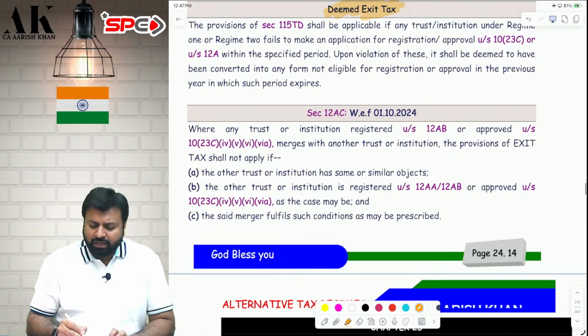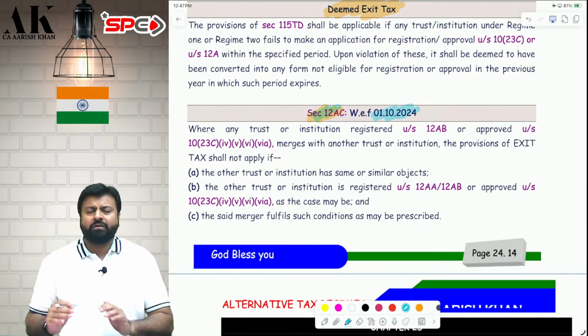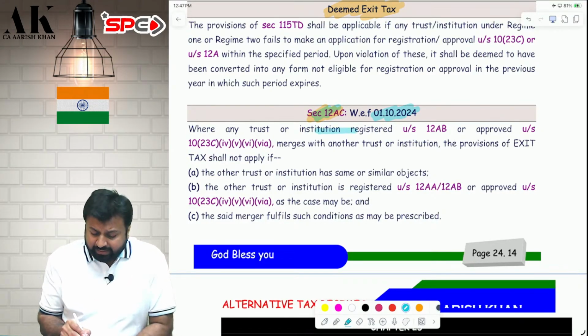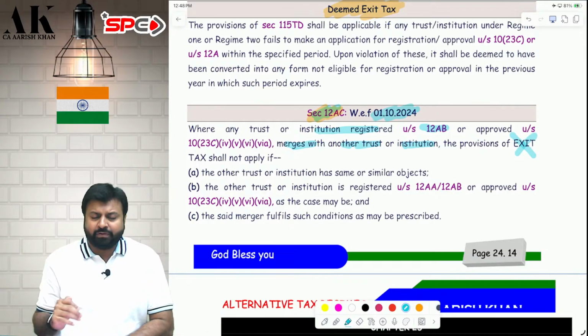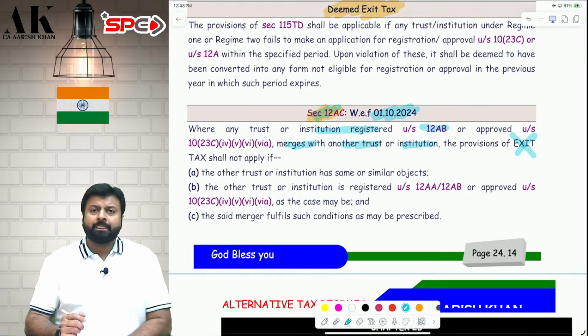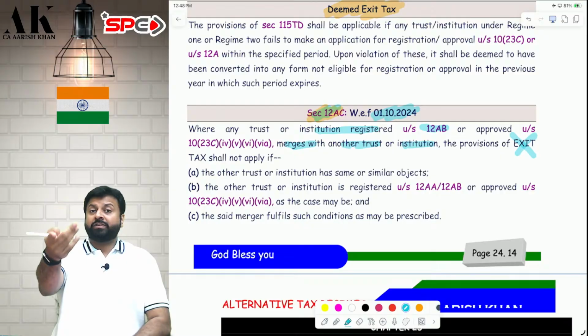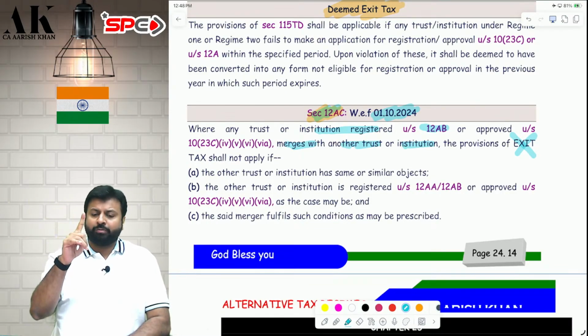And last but not least, 12AC, a small section which is applicable from 1st October 2024, gives you some relaxation. If an institution or trust is getting merged with another institution or trust, exit tax will not apply subject to some conditions. I am a trust, you are a trust. I am getting merged with you, not merged with a business entity. I am getting merged with another trust. Exit tax will not apply to me subject to some conditions.